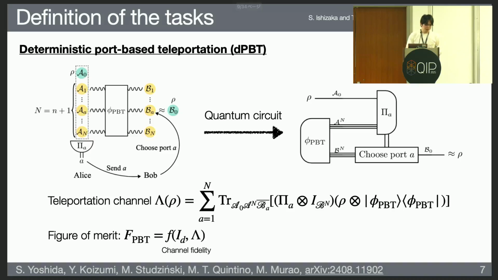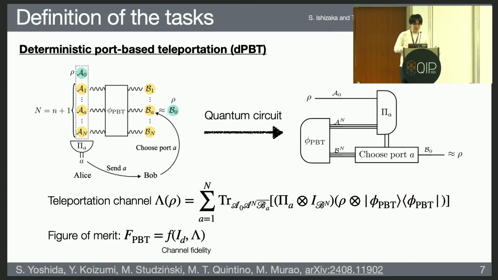Okay, so first, for port-based teleportation, basically, Alice and Bob share a 2n qubit entangled state, which I write as φ_PBT. After that, Alice does a measurement given by a POVM {Π_a}, and depending on the measurement outcome, Bob chooses the corresponding quantum state.